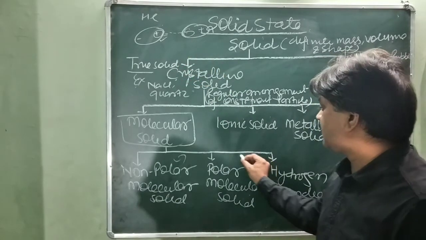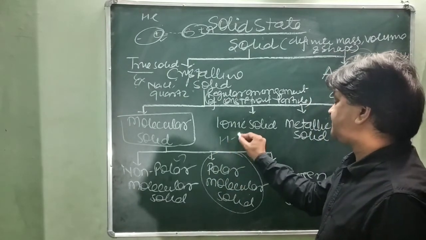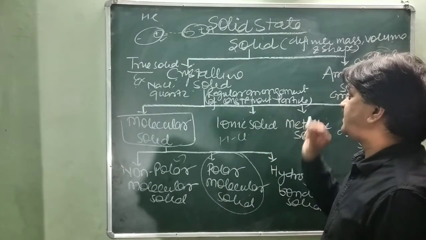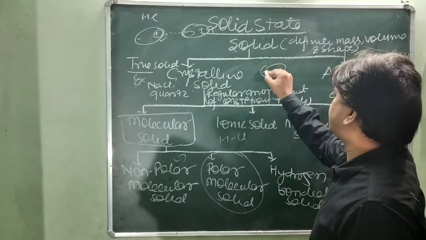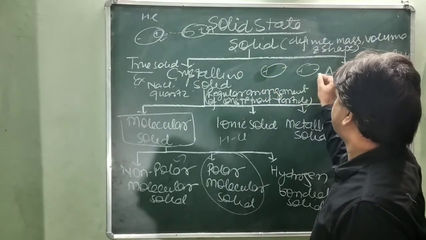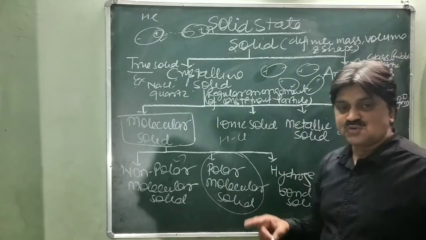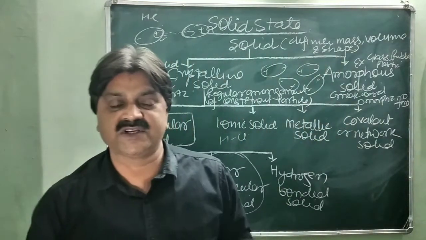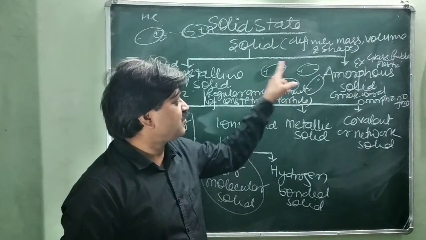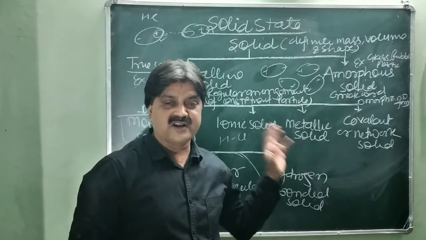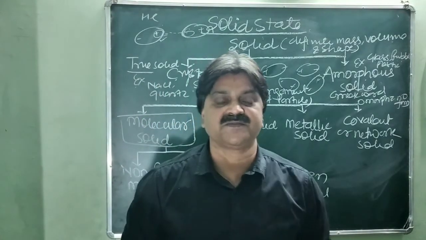Second one, this is polar molecular solid. This type of molecular solid exists just like HCl. In case of HCl, the molecules have plus minus, plus minus, plus minus, minus plus. So this way their molecules are attracted to each other, negative positive, negative positive. It means the molecules are polar in nature. Polar means having partial positive and partial negative charge.